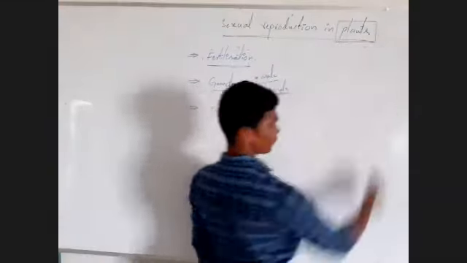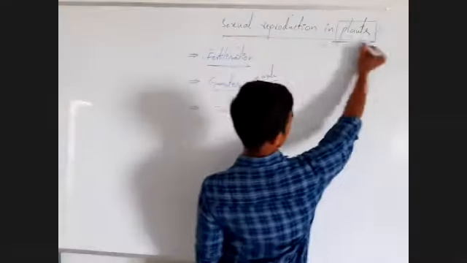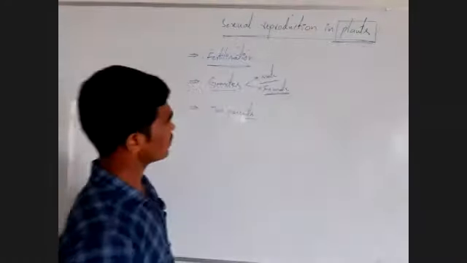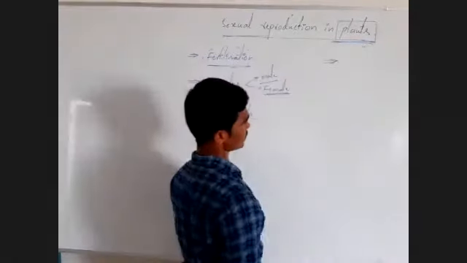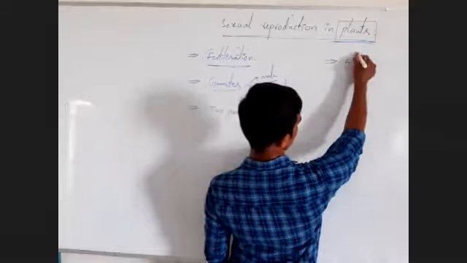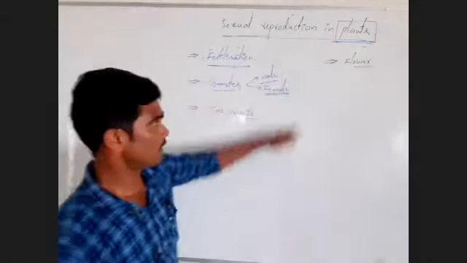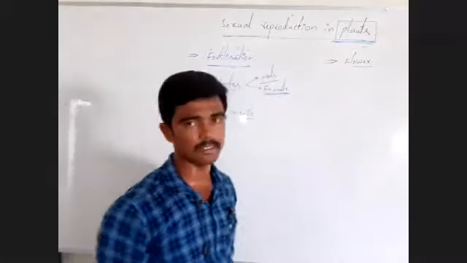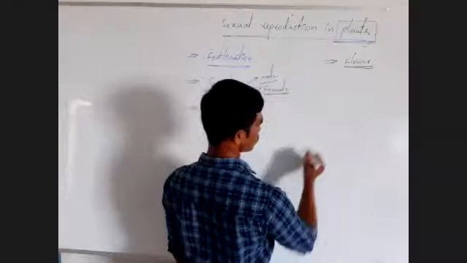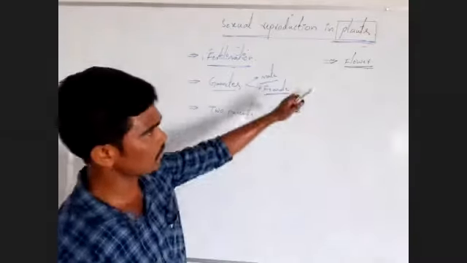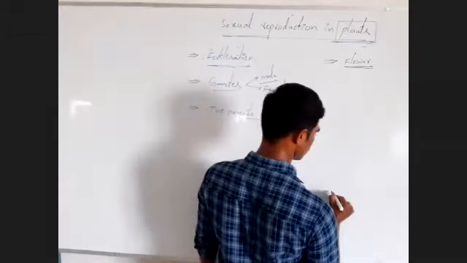Okay. Next, when we observe the plant, the main important reproductive structure is the flower. You know very well that in plants, the reproductive structure is the flower. Here we already studied the structure of the flower and parts of the flower. Okay. See here.